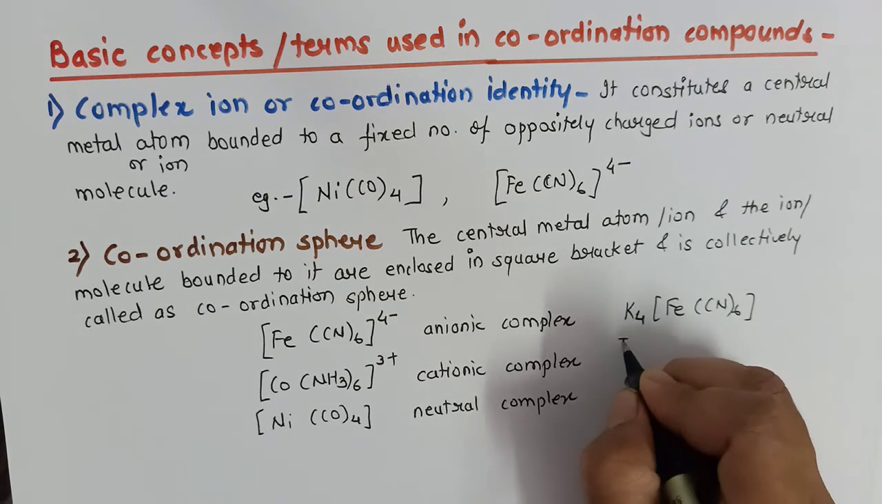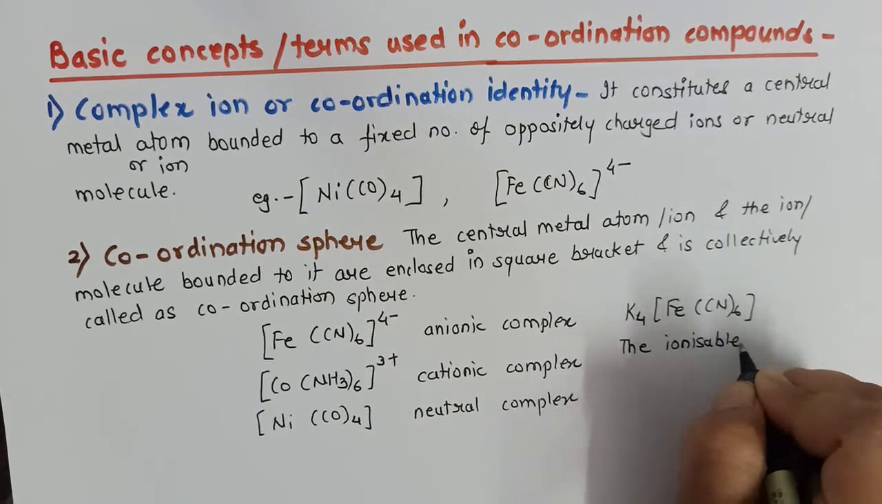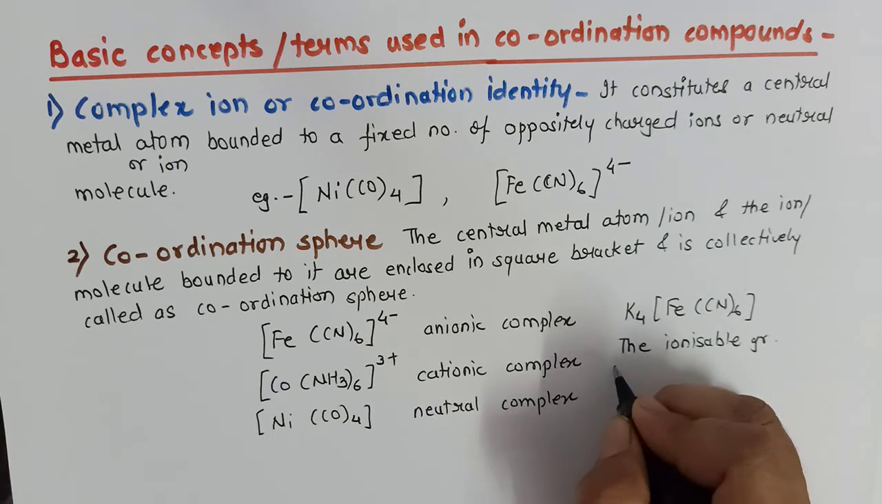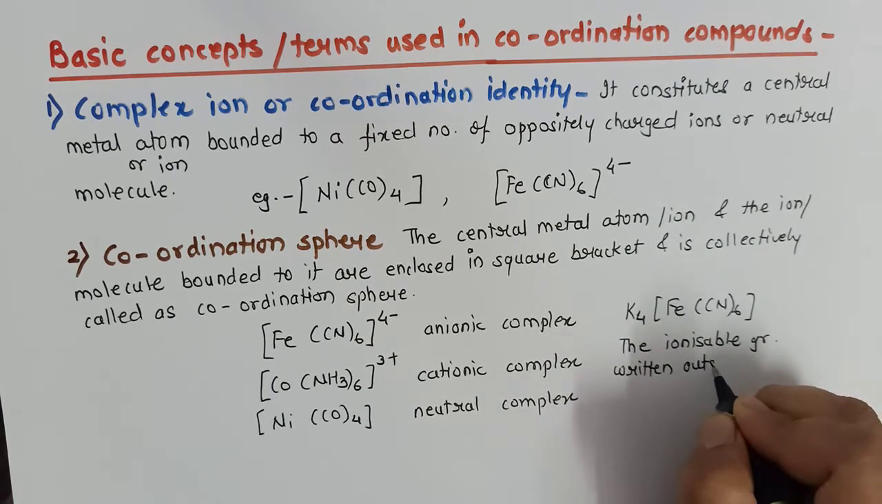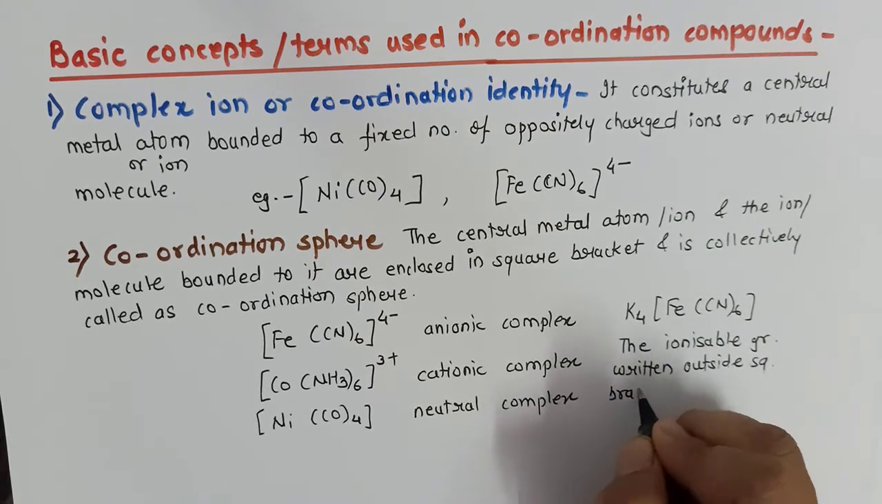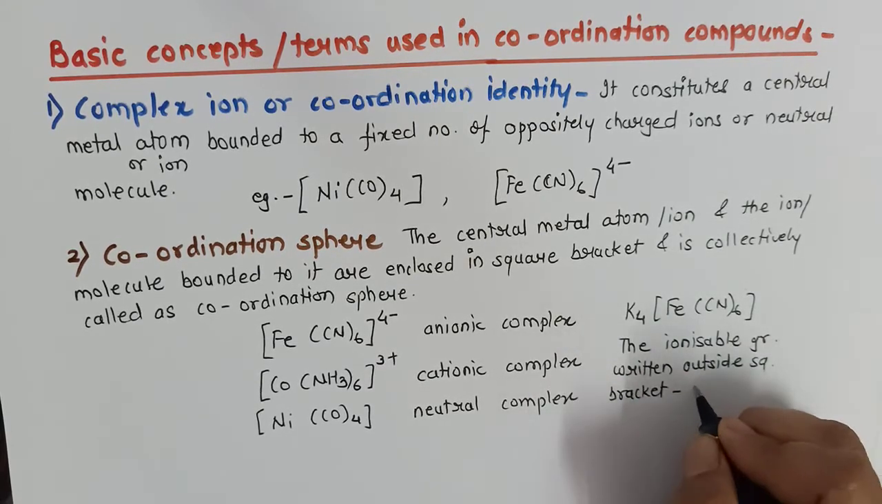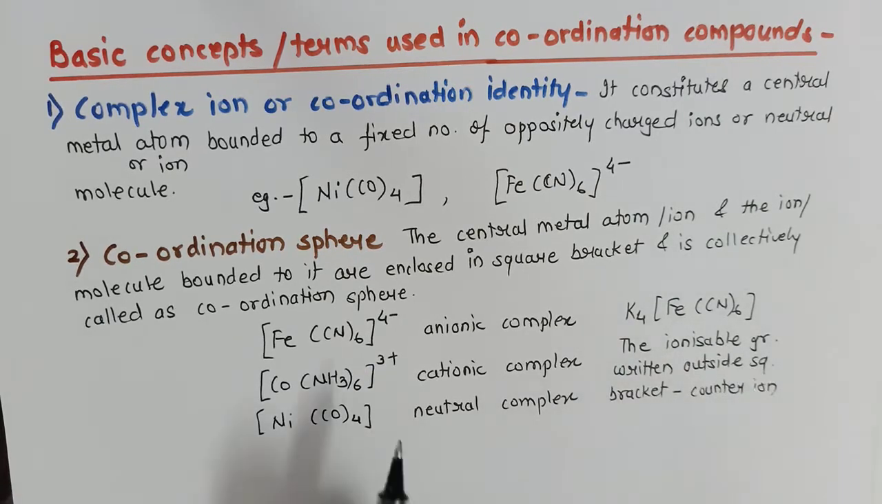So I will say the ionizable group written outside the square bracket is called the counter ion. In case of anionic complex, the counter ion will be a cation, and in case of cationic complex, the counter ion will be an anion.